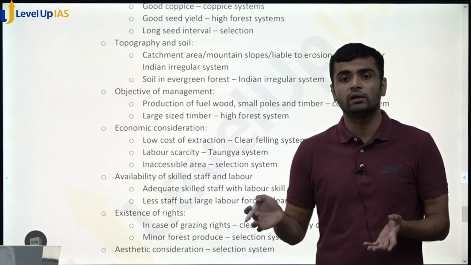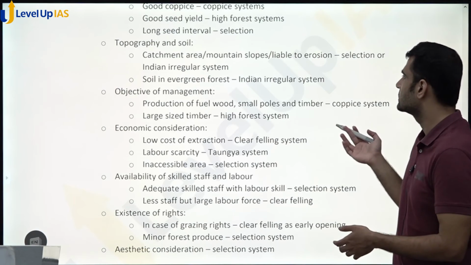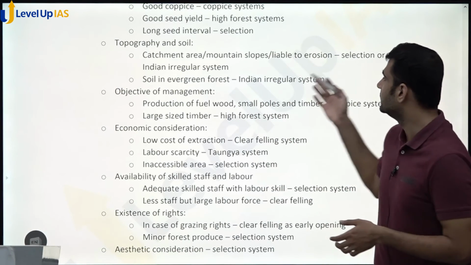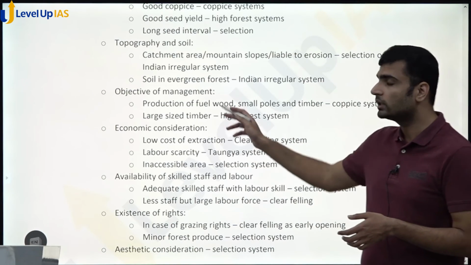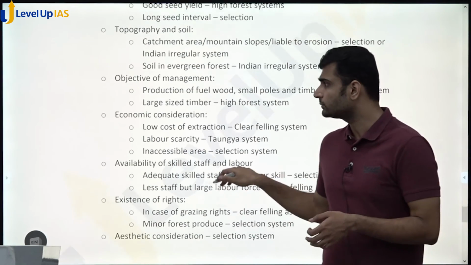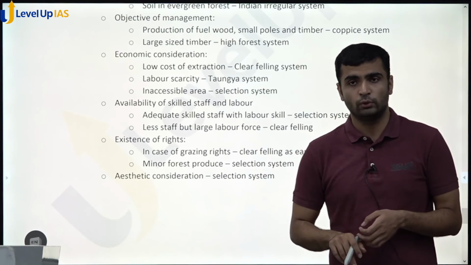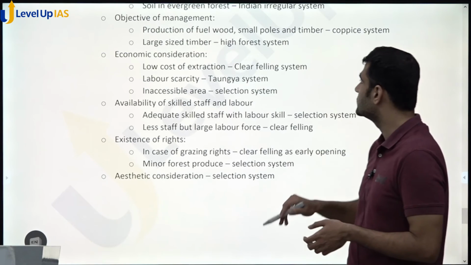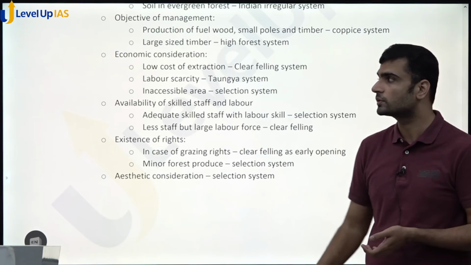Then topography and soil. If undulating topography is there, if there are hill slopes liable to erosion, then we have to go for selection system. If it is a watershed or spring shed, then we have to go for selection or Indian irregular systems. If it is an evergreen forest, we have to go for Indian irregular system, like in Andaman and Nicobar. Then objectives of management. If you want production of fuelwood or small size timber, we go for coppice systems. If you want large size timbers, we go for high forest systems.